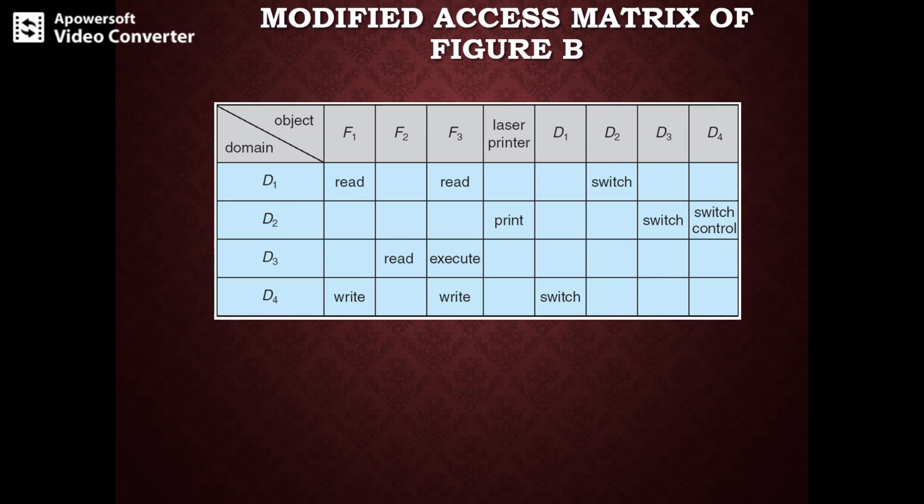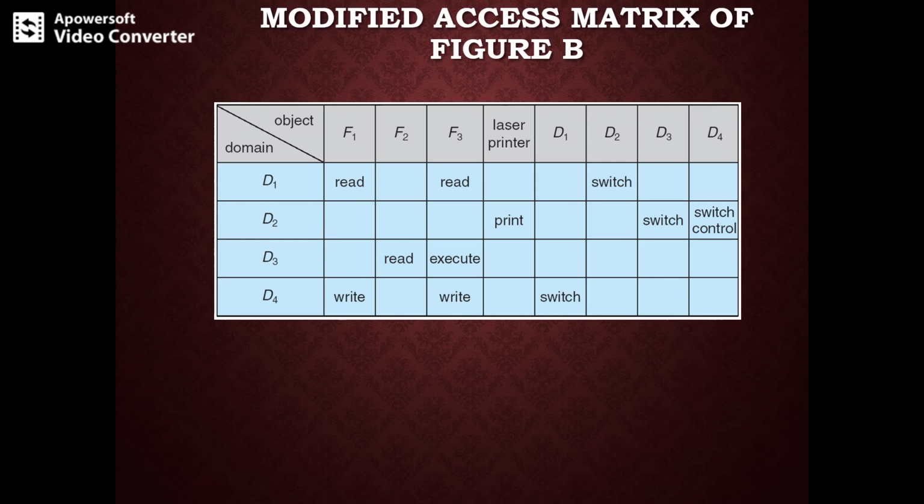Okay, so you can see that when we map domain D1 and file F1, there is read access given in this access matrix table. Similarly, for domain D1 and file F3, there is a read permission given. And then you observe the domains. From D1 to D2 there can be a switch. Just observe the single row D1 and D2, there is a switch from D1 to D2. Similarly, there is a switch from D2 to D3 in the second row, and there is switch control.